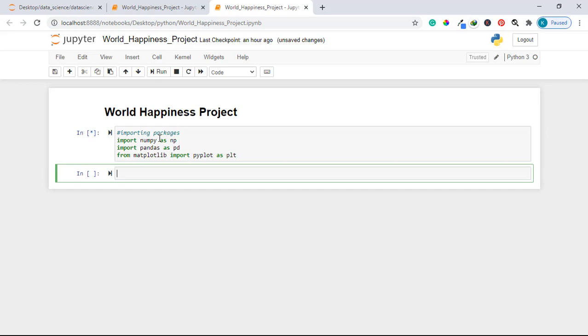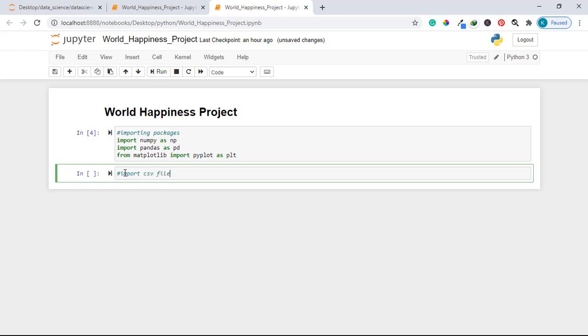Once you have imported the packages, the next thing you are going to do is to bring this file into our code, or rather into our project. Let me add a comment, import CSV file.